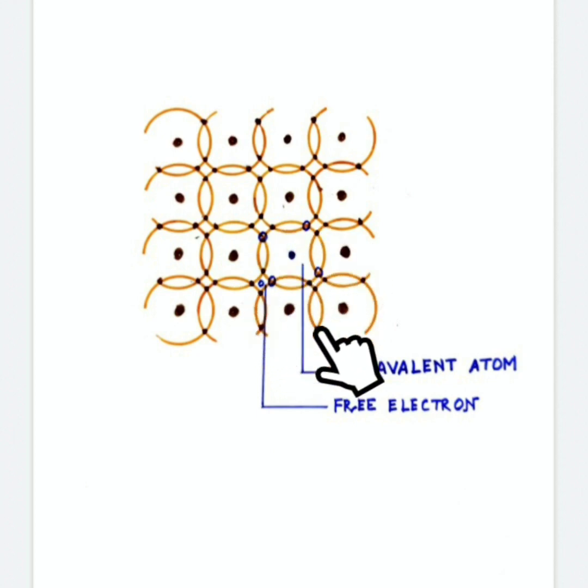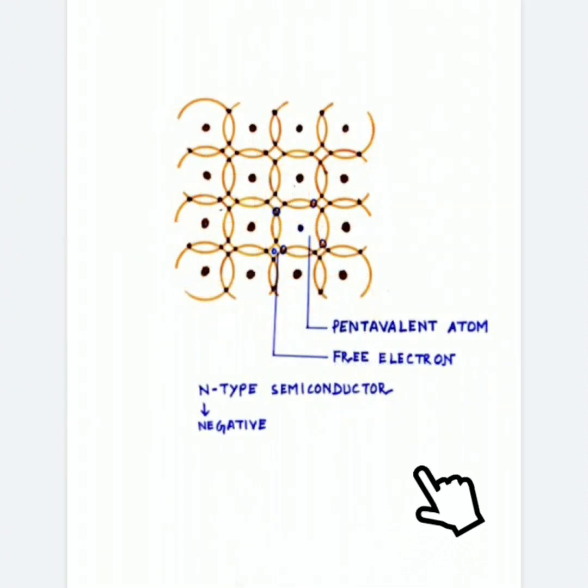The extra 1 electron is so loosely bound that it leads to the formation of a free electron, and for this we don't have to provide heat, but it occurs naturally. When we add pentavalent atoms as impurity, the semiconductor is known as N-type or negative type semiconductor, as there is a free electron.